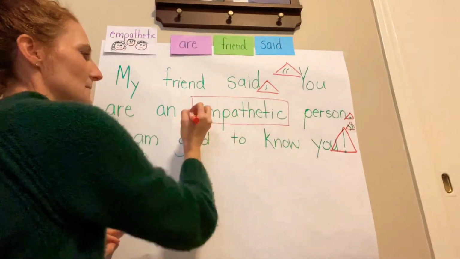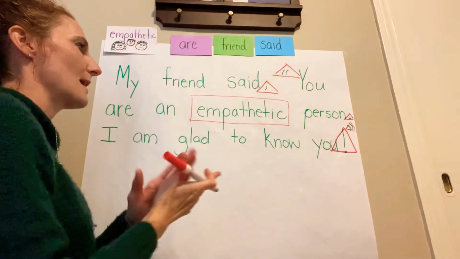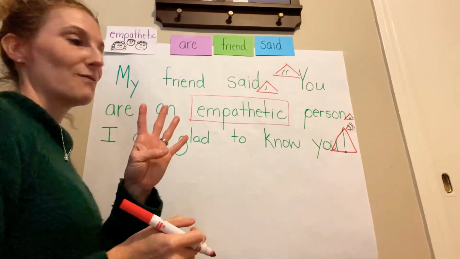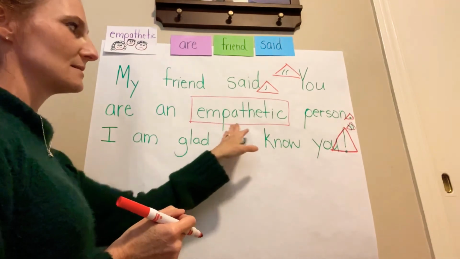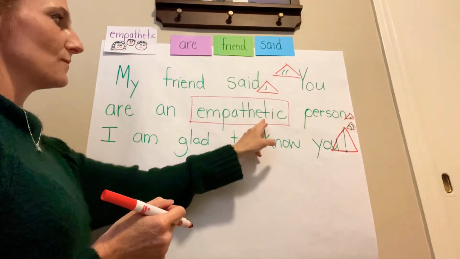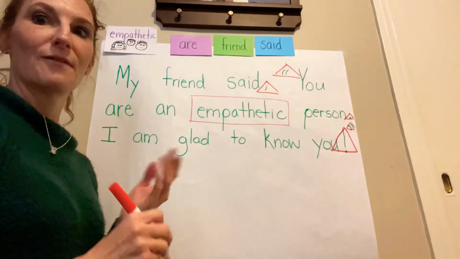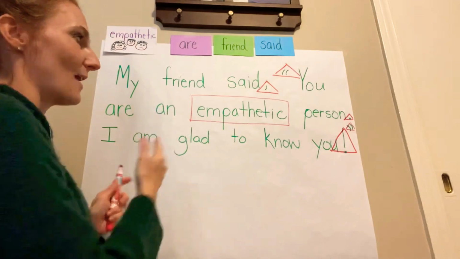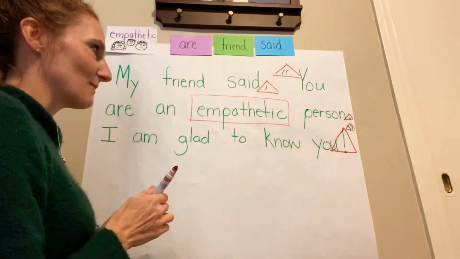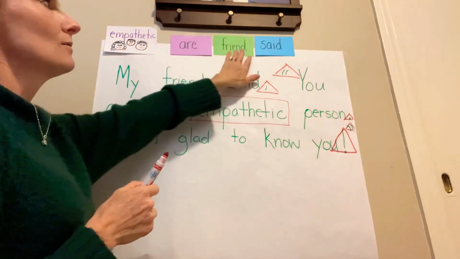How many syllables are in empathetic? Let's clap it out. Empathetic. How many? 4. 4 syllables in that long word. And that would make sense. It's a long word. It has quite a few vowels in it. In fact, it has 1, 2, 3, 4. 4 syllables, 4 vowels. Anytime you have vowel sounds, you have a syllable. So right on.